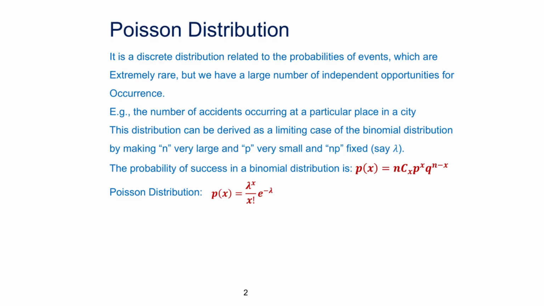The probability of success in a binomial distribution is given as n choose x p raised to x q raised to n minus x. The equation for Poisson distribution is lambda raised to x times e raised to minus lambda divided by x factorial. The Poisson distribution is particularly useful for modeling rare events that occur independently over a fixed period or space. This distribution emerges from the binomial distribution when the number of trials is large and the probability of success is small, while keeping the product of these two parameters constant. The formula presented here illustrates how we can calculate the probability of observing a certain number of events, which is crucial for understanding risk in various fields such as insurance and quality control.